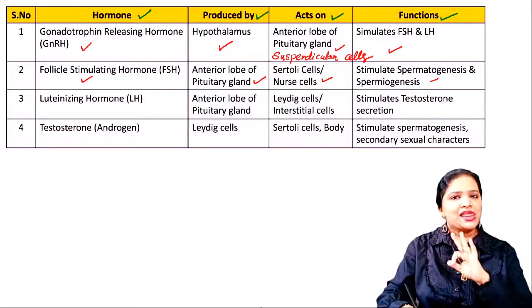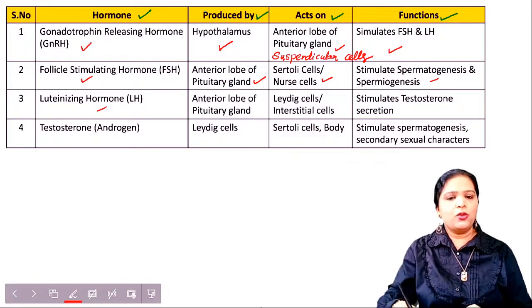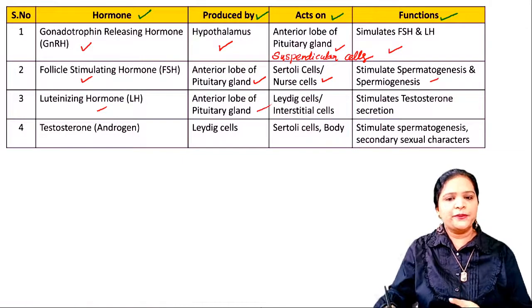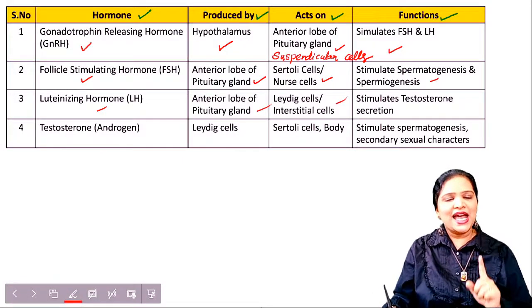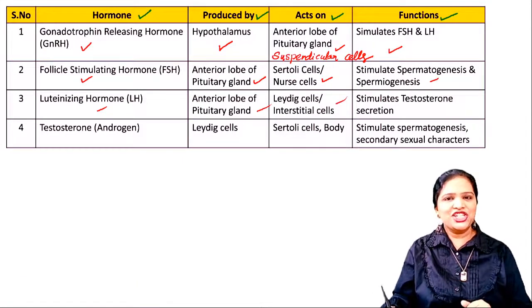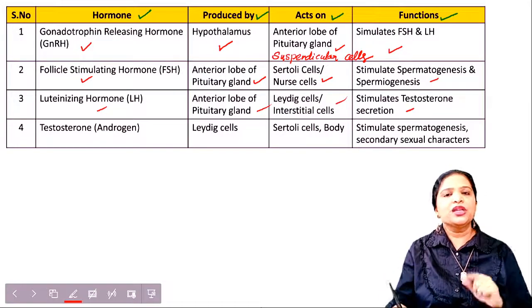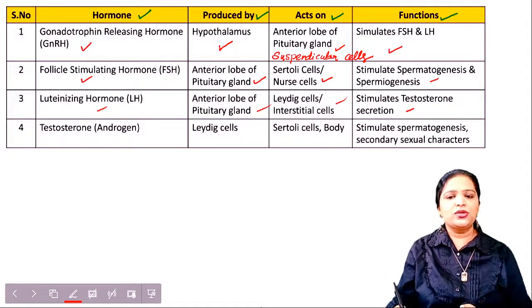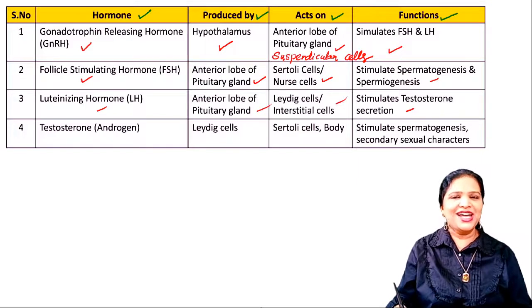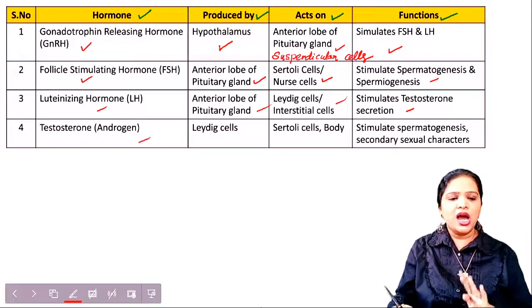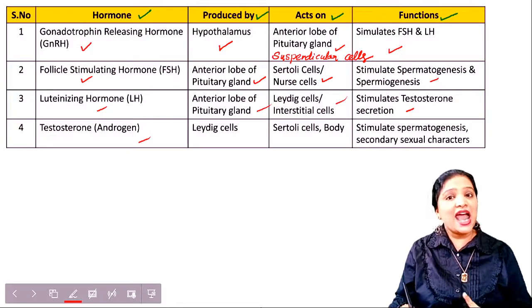And the third hormone is luteinizing hormone. Where is it produced? Again in the anterior lobe of pituitary. It acts on the Leydig cells or interstitial cells. Its function is to stimulate testosterone secretion by Leydig cells. The fourth hormone is testosterone, that is androgen.